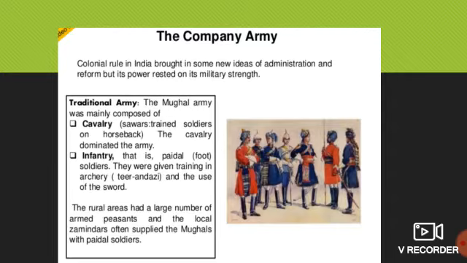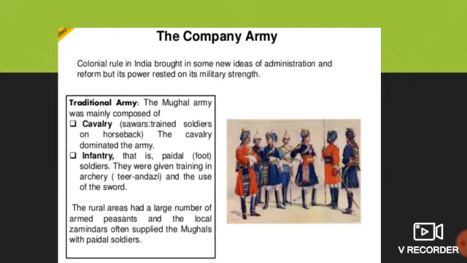The Mughal army was mainly composed of cavalry. In that cavalry, who was there? Sawars. Sawars means trained soldiers on horseback, who can ride the horse.